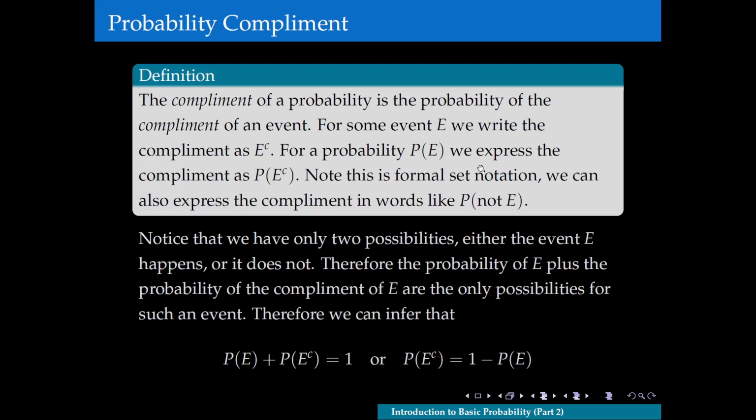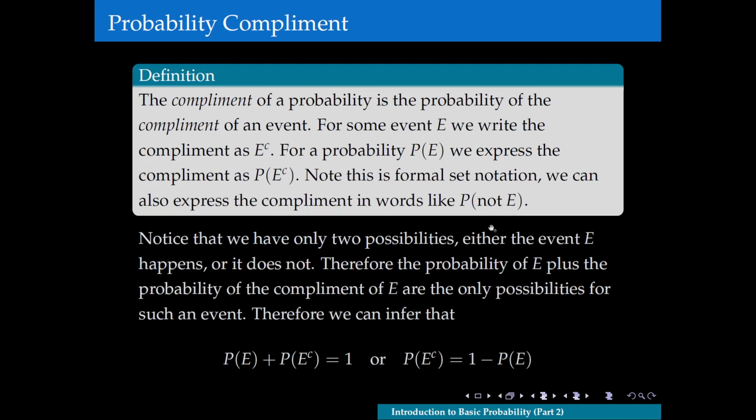if we have any probability of E, right, P of E, we express the complement of the probability as the probability of the complement of the event. Okay? Now this is kind of formal set notation. We don't have to necessarily use that formal notation. We can also express the complement in words, and usually we use the word not. So we can say equivalently to the probability of the complement of E as being the probability of it not being E. So probability that the outcomes are not in the event.